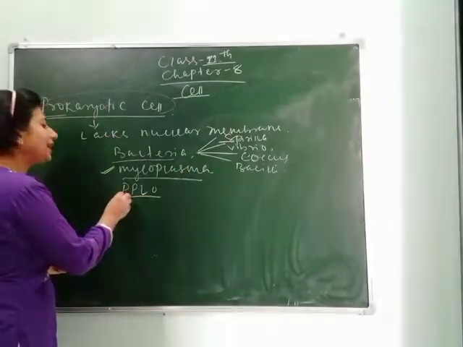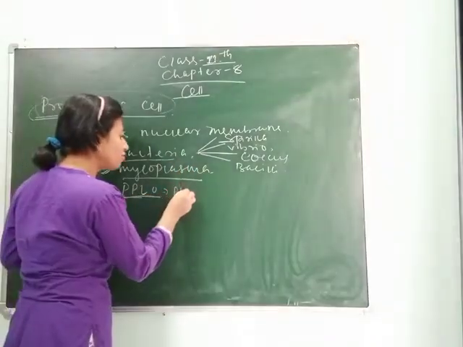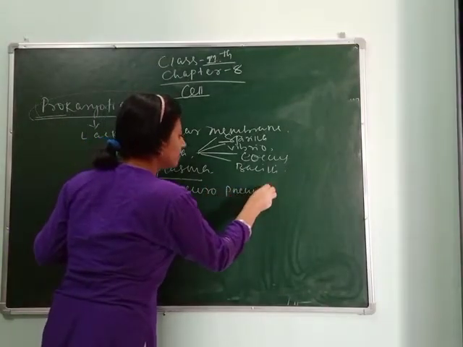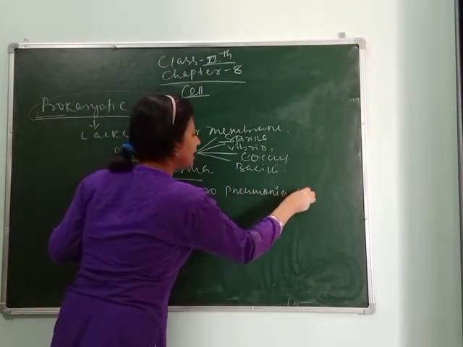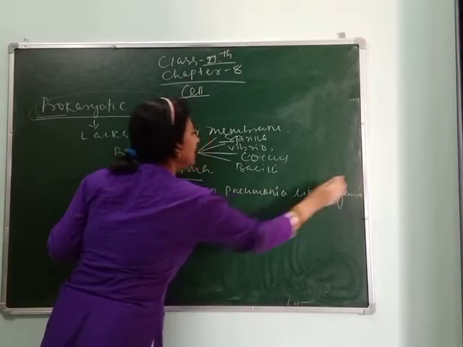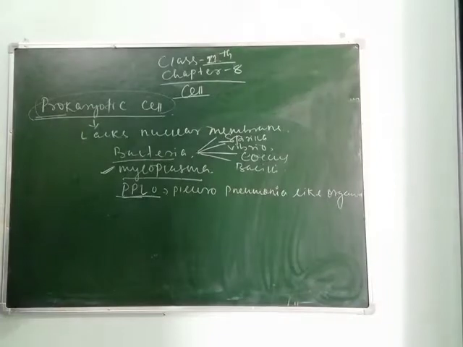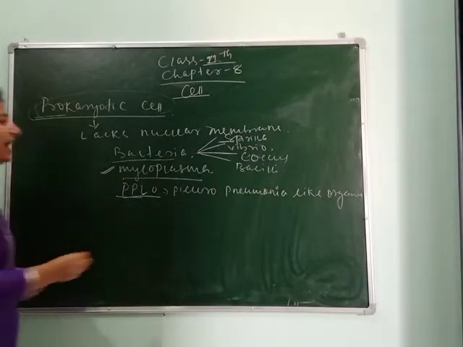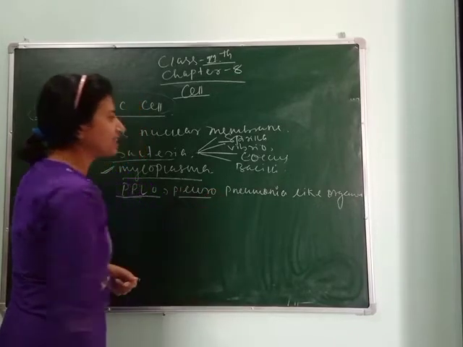Next is PPLO, that is called Pleuropneumonia like organisms. They are also a very small sized structure. Clear? And they replicate more rapidly.